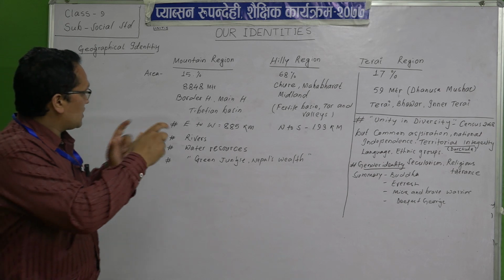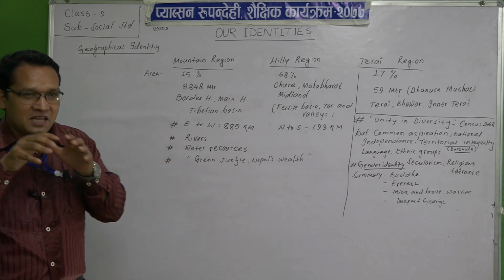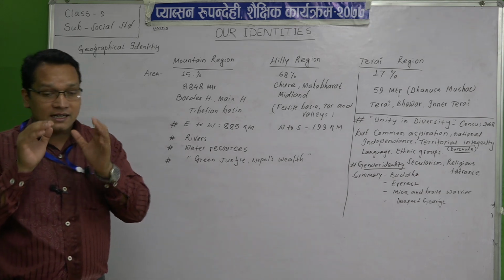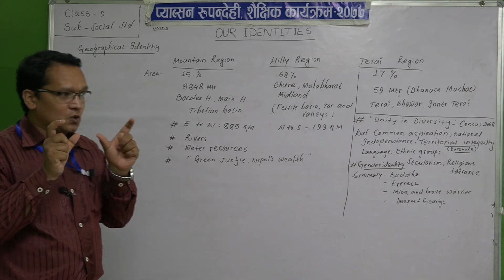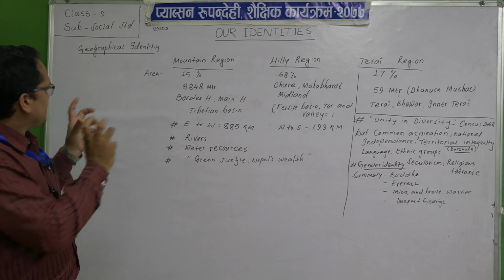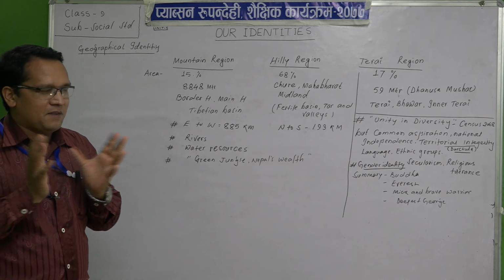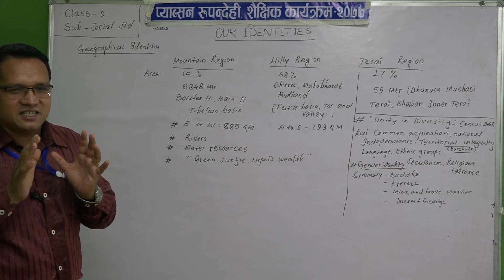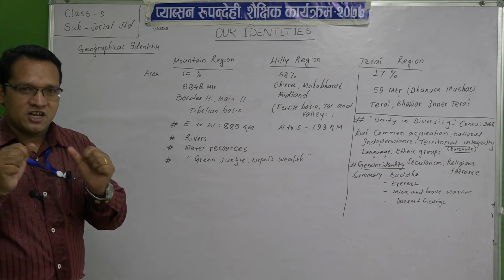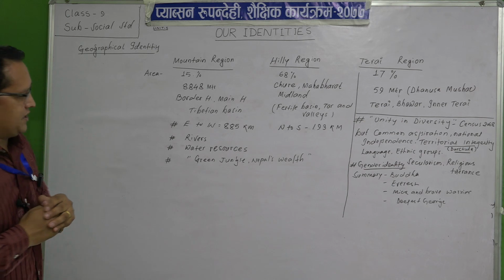Mountain, hills and Tarai have that much relation to each other. So geographically, our identity is very unique, very creative, very interesting and very strong.